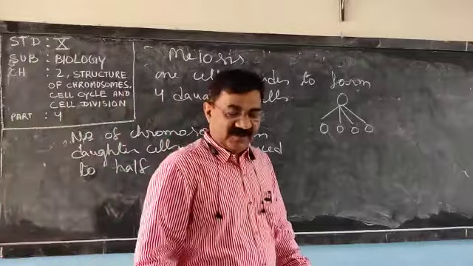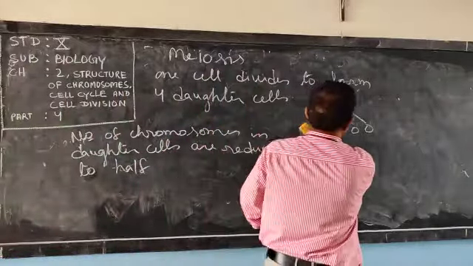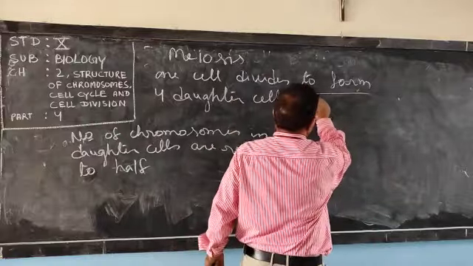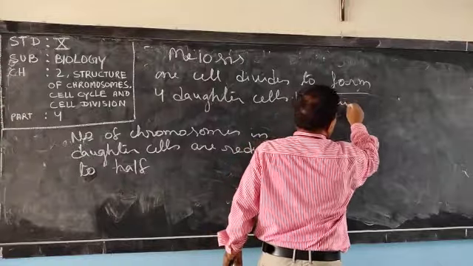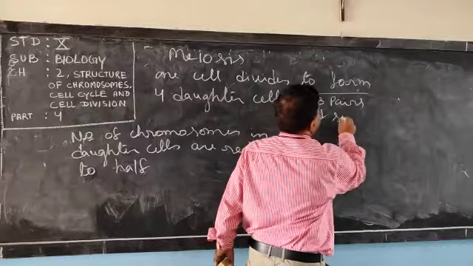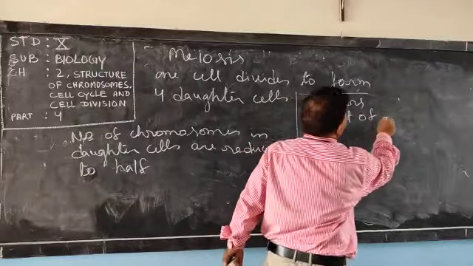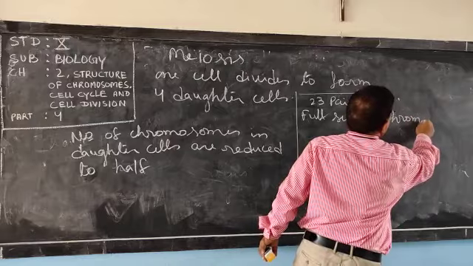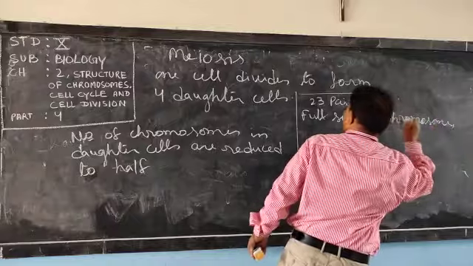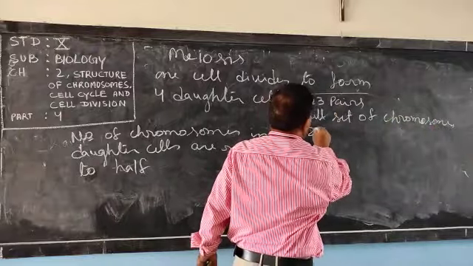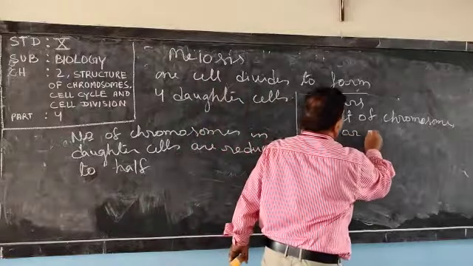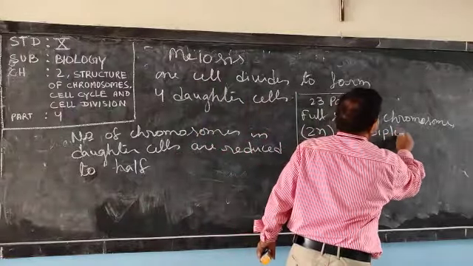Giving the example of a human being. As I have told you, how many chromosomes are there in a human being? 23 pairs, a full set of chromosomes. A full set of chromosomes is represented by the formula 2n, or you can call it diploid.